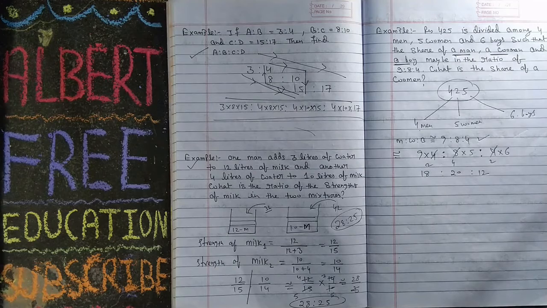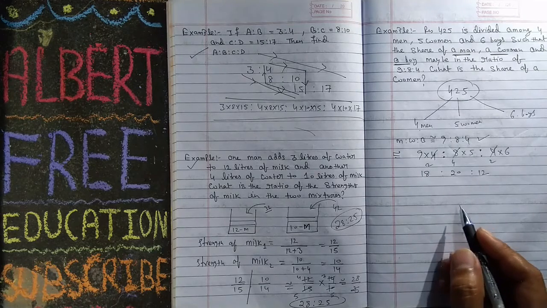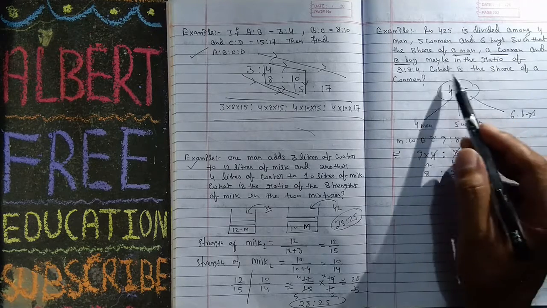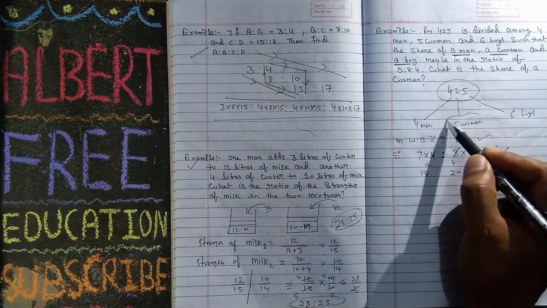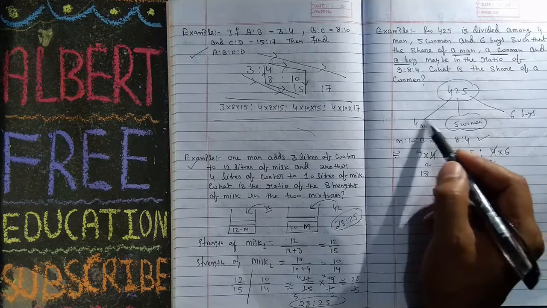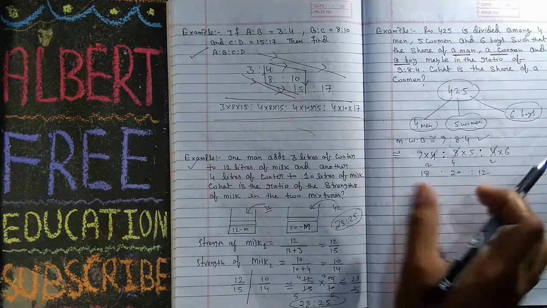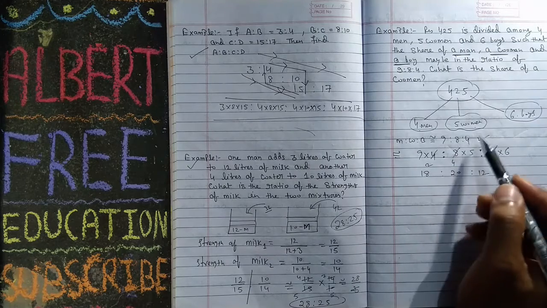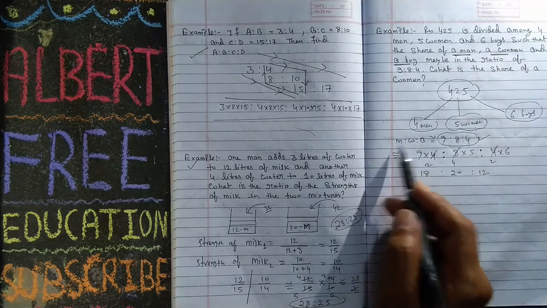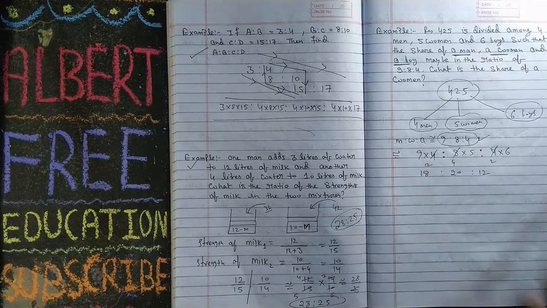Now he is asking what is the share of a woman. At first we are finding the money for 4 men, 5 women and 6 boys, and this ratio is for 1 man, 1 woman and 1 boy.